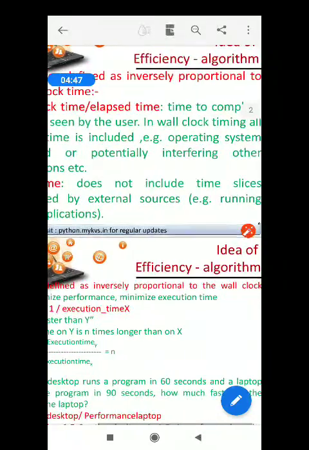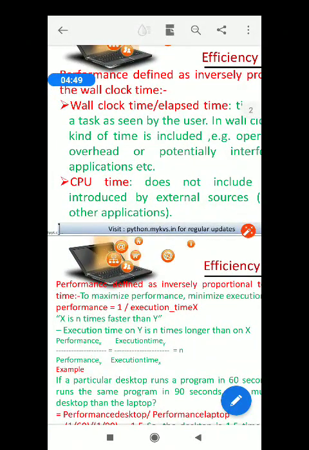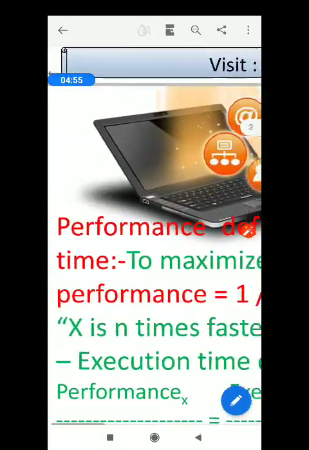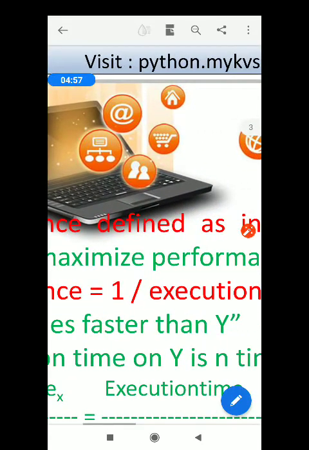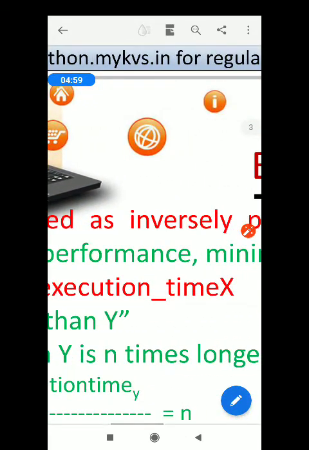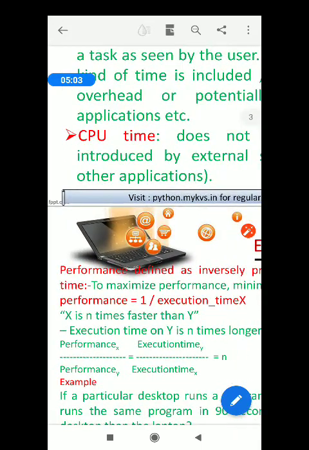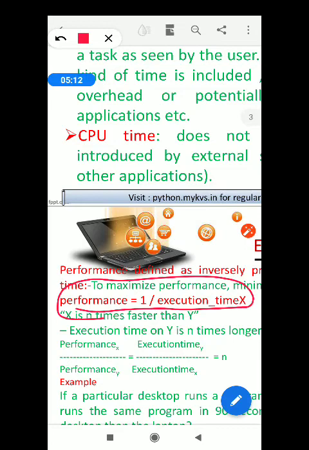As I have told you earlier also, performance is inversely proportional to the execution time. So write down, performance equals 1 divided by execution time. This is the formula. Okay.